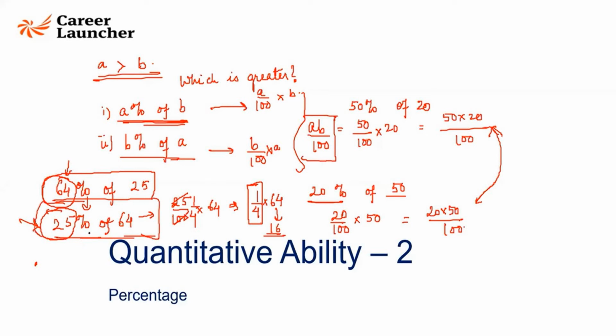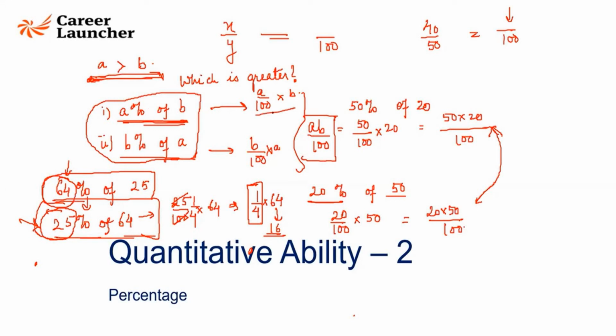Instead of finding A% of B, we'll find B% of A. A% of B is A by 100 into B, and B% of A will be B by 100 into A. Both of them will in turn give you the same thing, AB by 100. So if someone asks me what is 64% of 25, I would rather calculate 25% of 64 because I know 25% is nothing but 1/4 of the actual number, right?